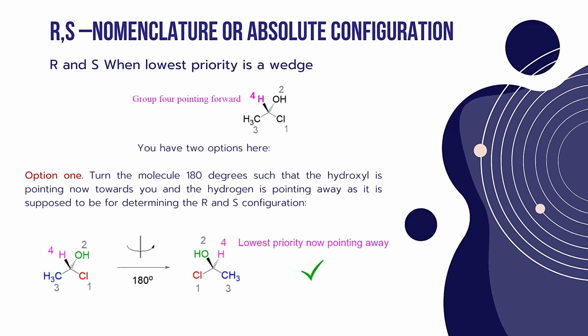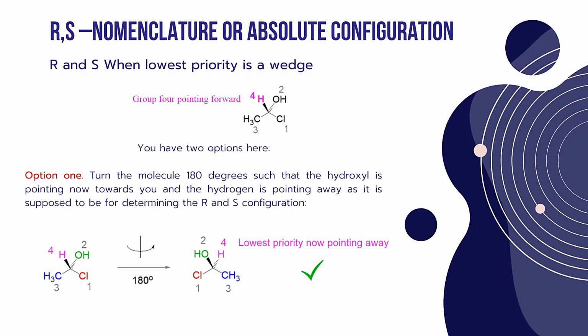So in such cases, here we have two options. Option 1: turn the molecule 180 degrees such that the hydroxyl is now pointing towards you and the hydrogen is pointing away, as it is supposed to be for determining R and S configuration. So in order to convert the wedge-bonded lowest priority atom, we have to turn the molecule 180 degrees. Then what happens here?